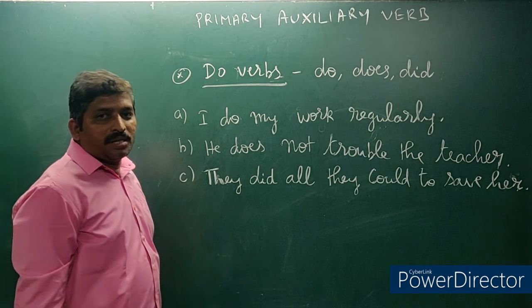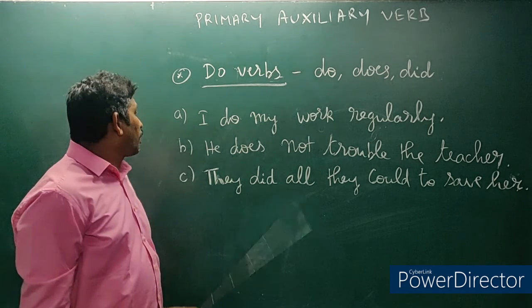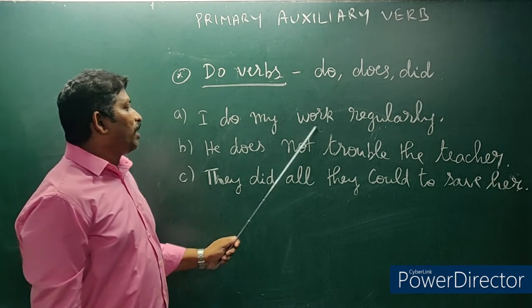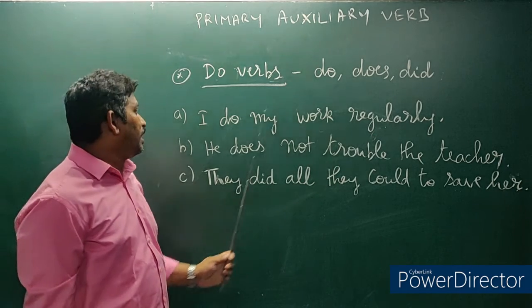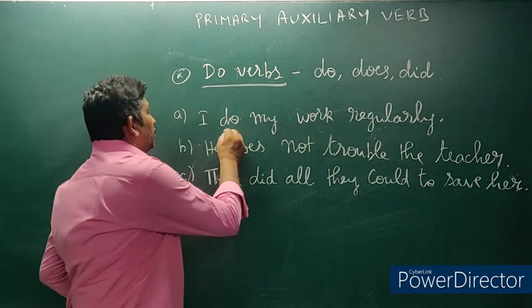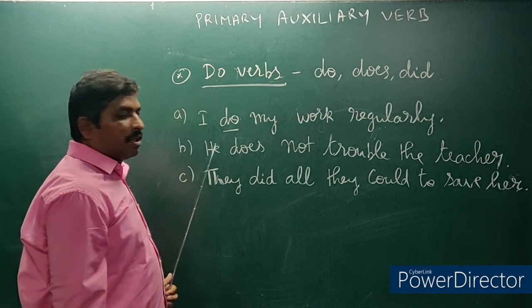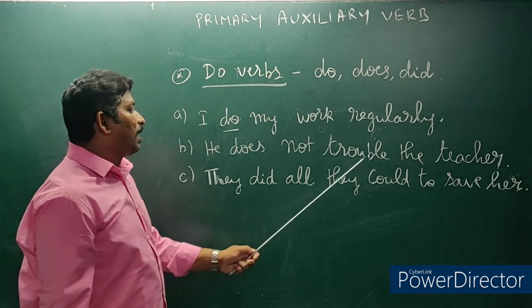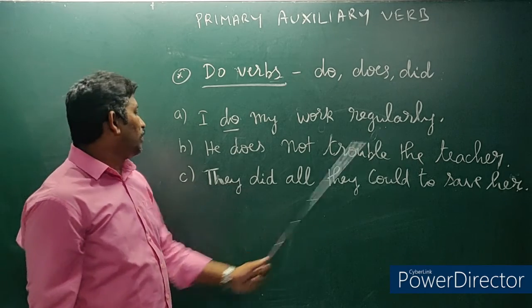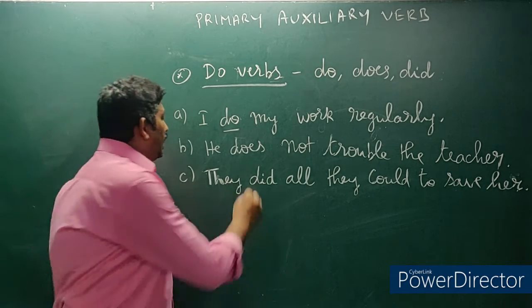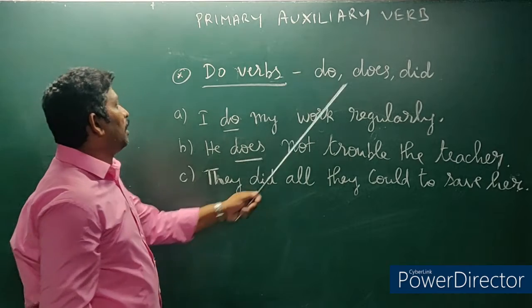Now let us see some examples of do verbs. I do my work regularly. In the sentence, do is a do verb. Next, he does not trouble the teacher. In the sentence, does is a do verb.